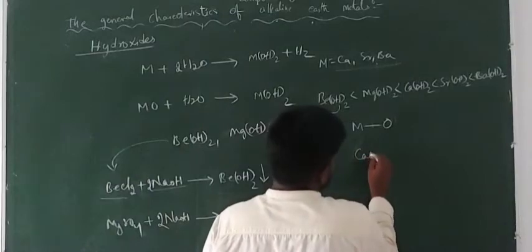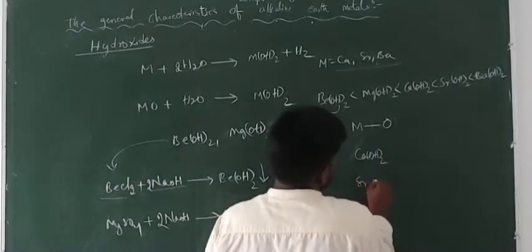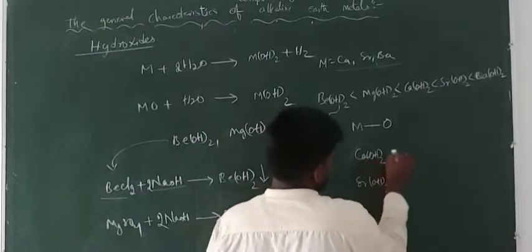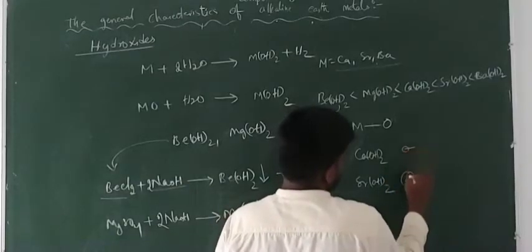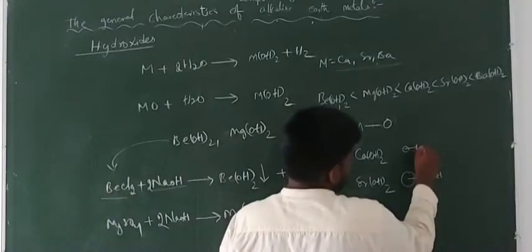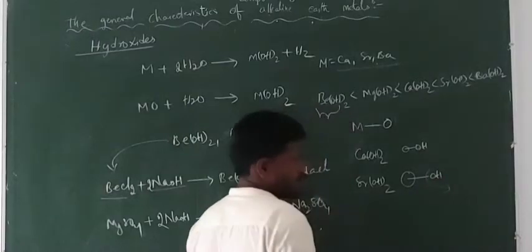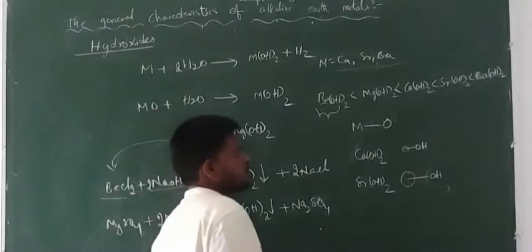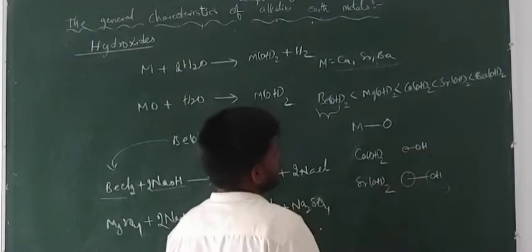Example, you take Ca(OH)2 and the next one Sr(OH)2. Between these two, this one has a small size and this one has a larger size. As a result, the bond length is greater here. So here the removal of OH minus is very easy, but here it is a little bit difficult. Due to this reason, the basic strength is present like this.